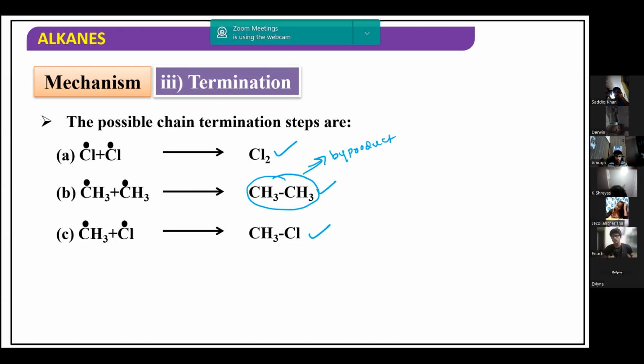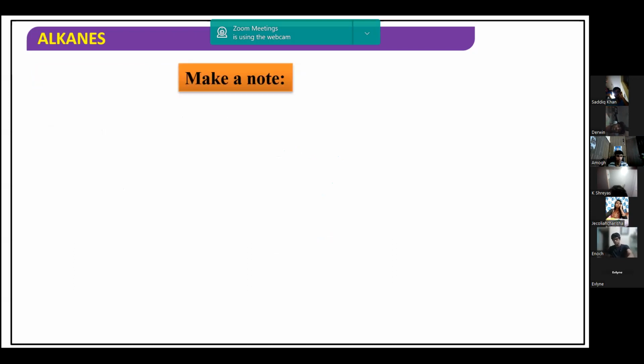Any doubt in this mechanism? Anyone has? No doubt. Shall we continue?